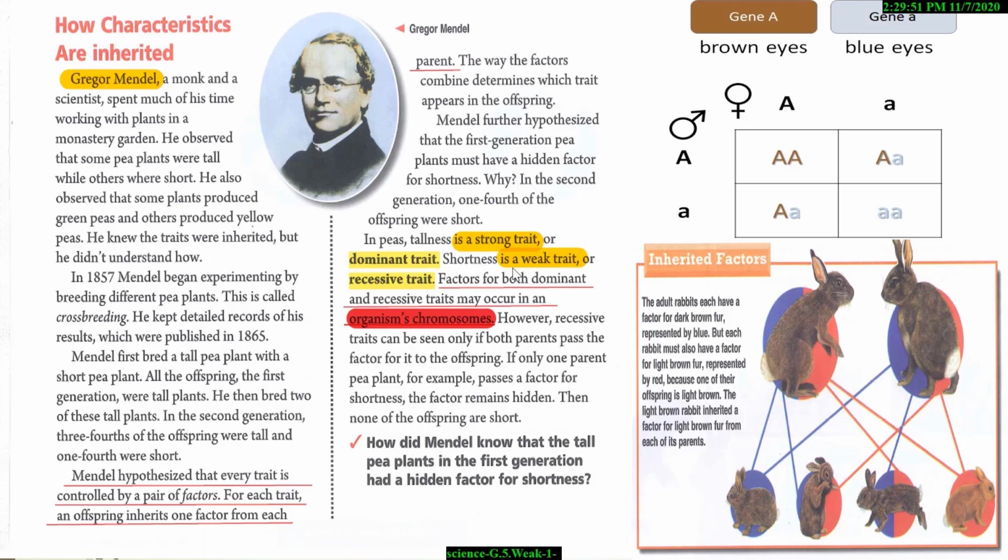Examples of recessive traits: shortness, small ear, and light color. Dominant traits include tall, large shape, and dark color. Factors for both dominant and recessive traits may occur in an organism's chromosomes.